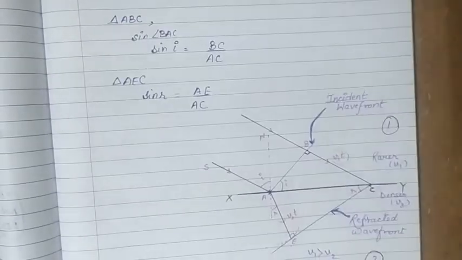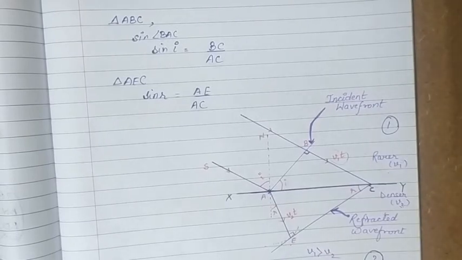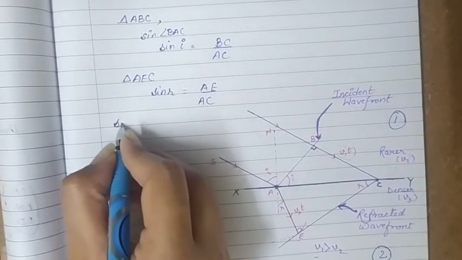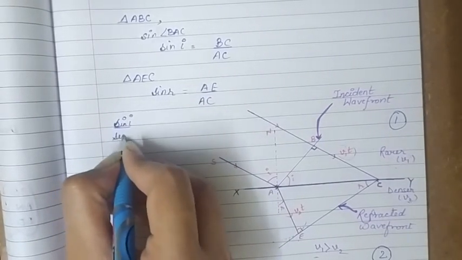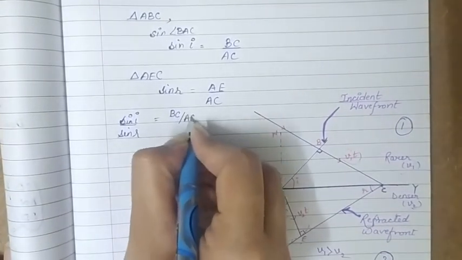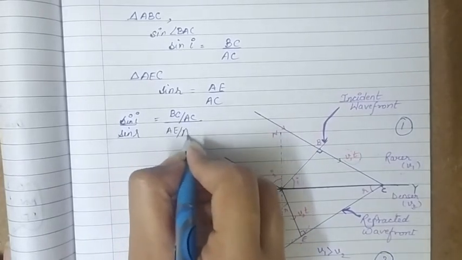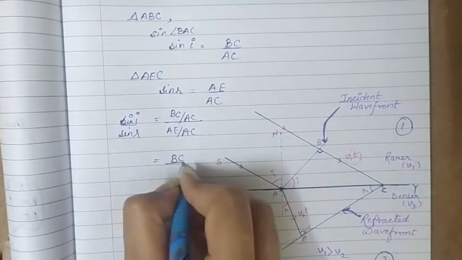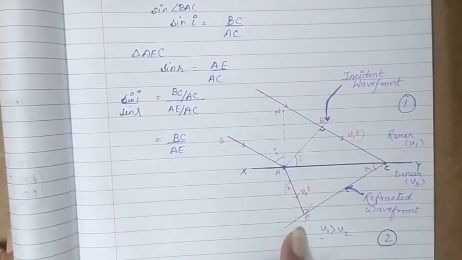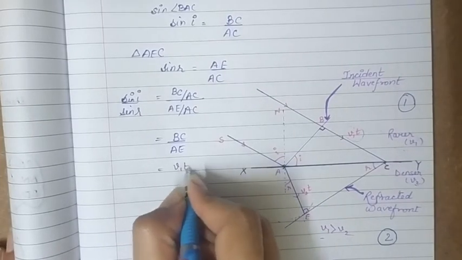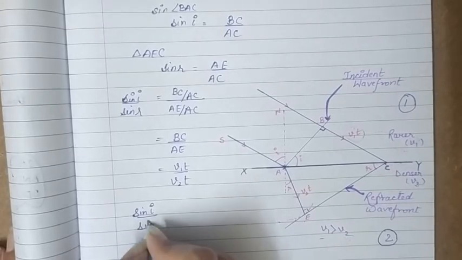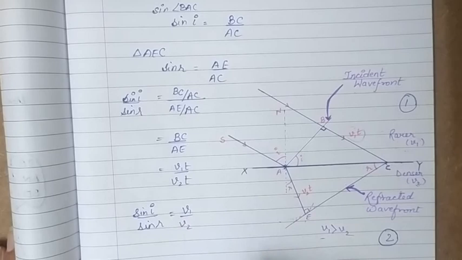So now we have the values of sine i and sine r, and for Snell's law, or the law of refraction, we have to take the ratio. So sine i upon sine r, if we solve this, we get BC upon AC divided by AE upon AC, which is equal to BC upon AE. Now the value for BC is v1 t and the value for AE is v2 t. So it will be v1 t upon v2 t. On solving, we get sine i upon sine r is equal to v1 upon v2.